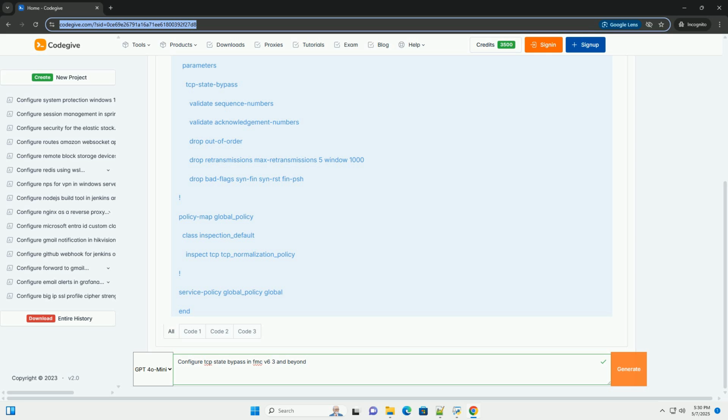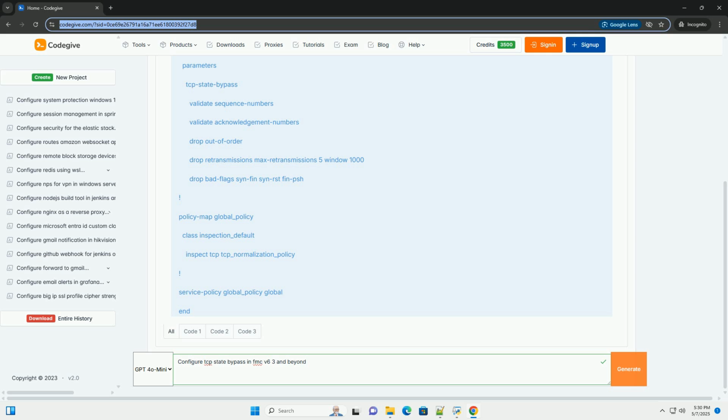In the TCP stream configuration window, you'll find the settings for TCP state bypass. These settings control the behavior of the normalization process. 1. Enable TCP state bypass. Check the box labeled Enable TCP state bypass. 2. Configuration tabs. You'll see several tabs that allow you to fine-tune the TCP state bypass behavior.